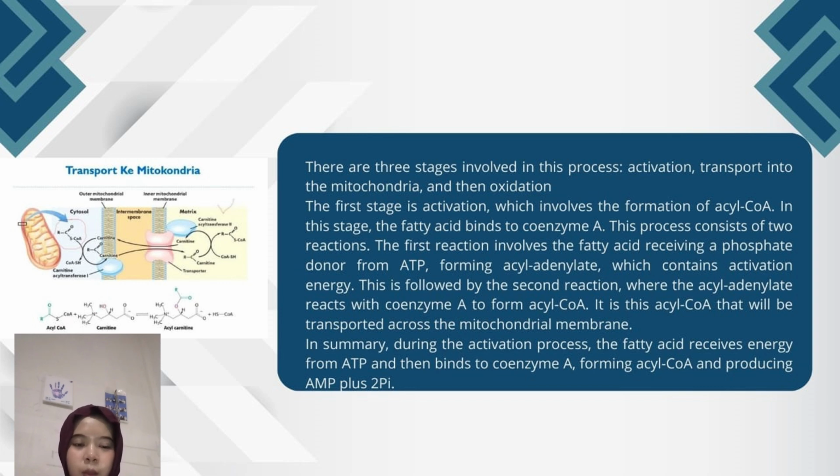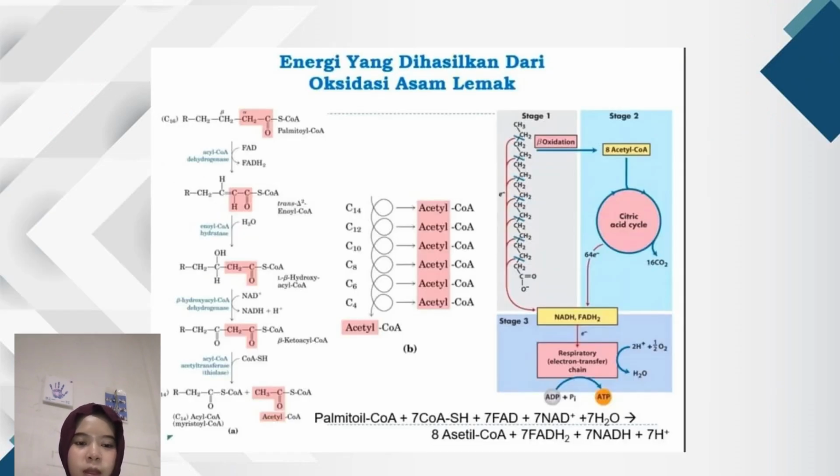Additionally, between these two reactions there is an intermediate reaction where pyrophosphate (PPi) is converted into two inorganic phosphates (2 Pi).